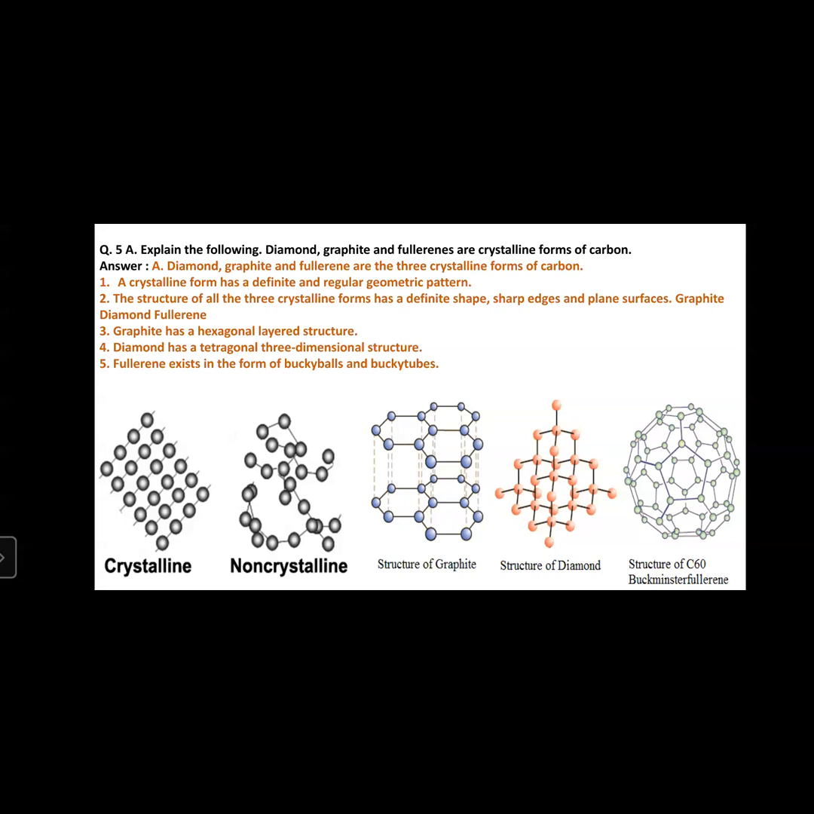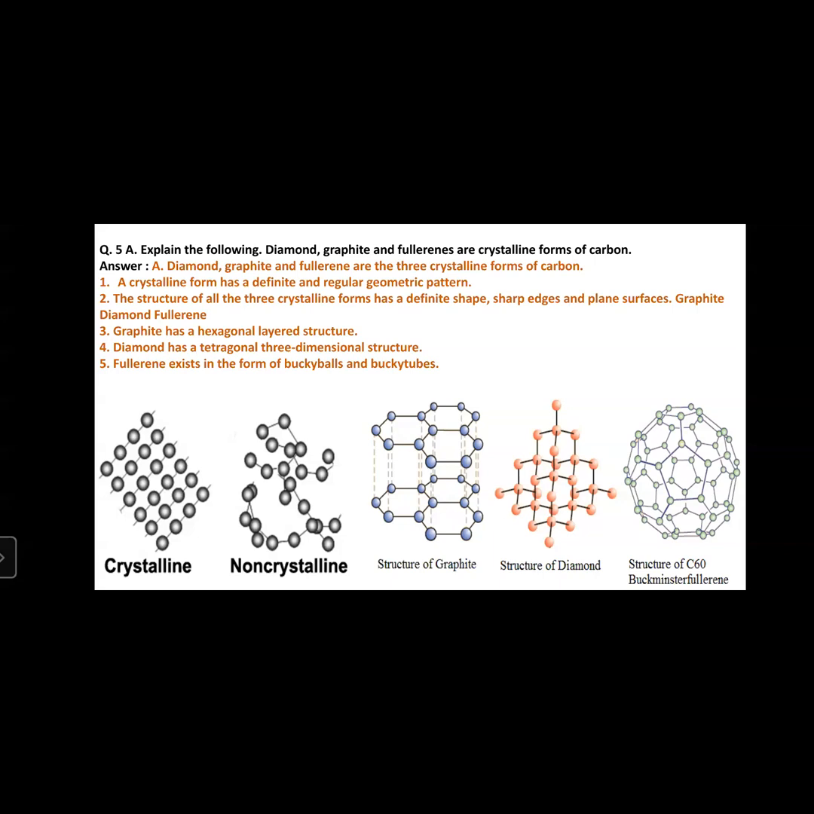Here, below, the diagrams are given of what is crystalline and non-crystalline. See the crystalline structure given below in the image, having atoms or molecules arranged in a definite order. But see the next image of non-crystalline: the atoms and molecules are not arranged in a definite order. They are irregular. The third structure is the structure of graphite, in which you can see the atoms arranged in a hexagonal pattern with a layer above the other.